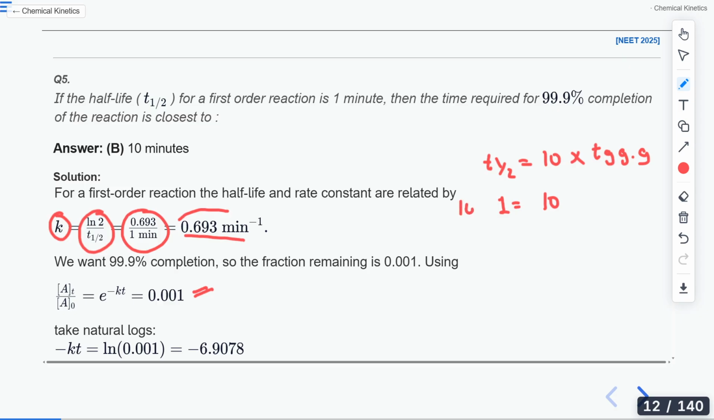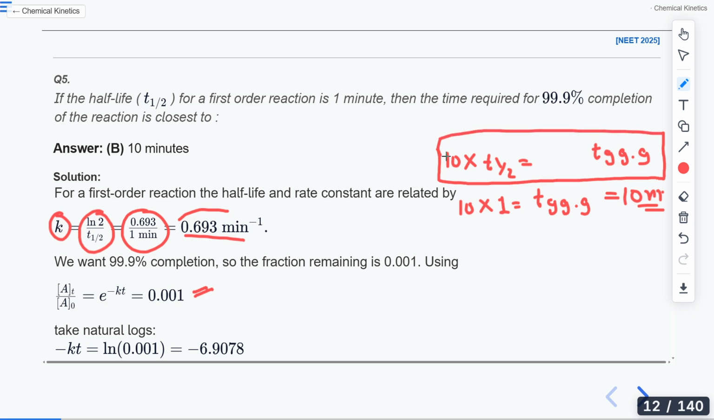So this is 10 into 1. Here is a small change. It is 10 into t half. Now t 99.9% will come out to be 10 minutes simply. Okay, Abhinash, there is a small change. The formula is 10 into t half is equal to t 99.9%.